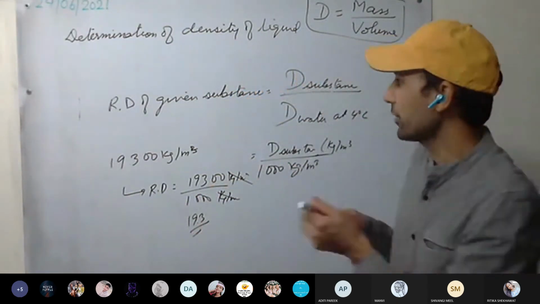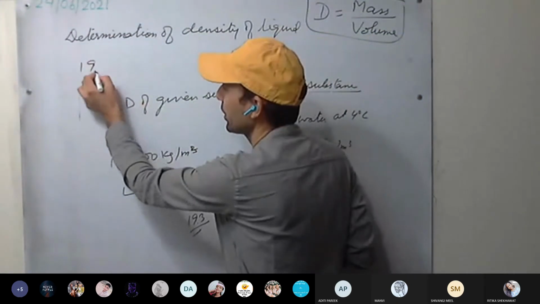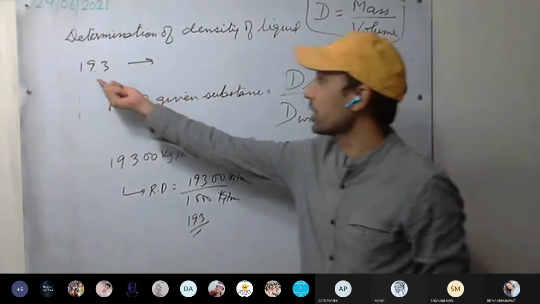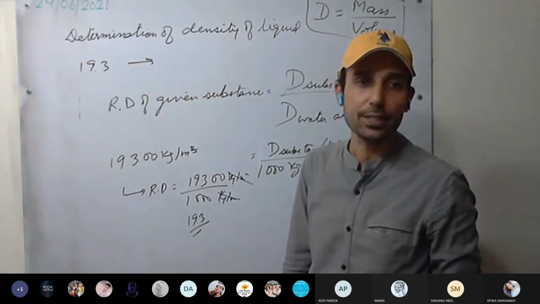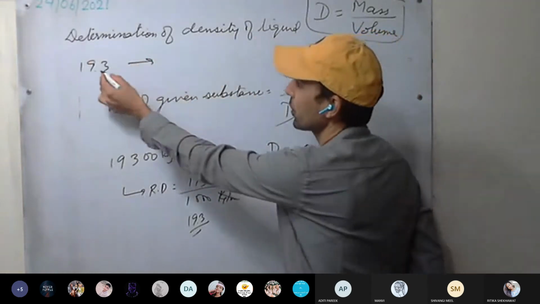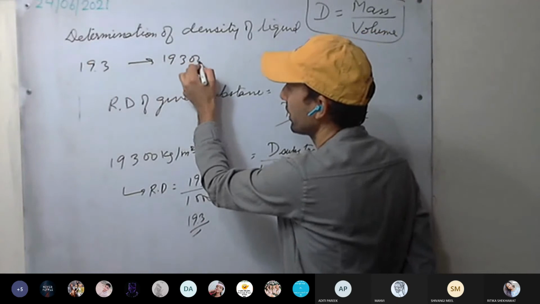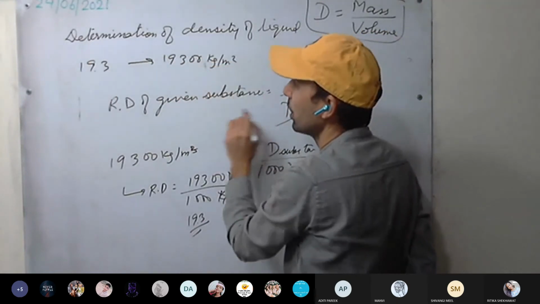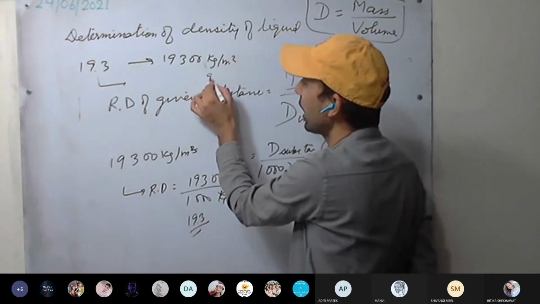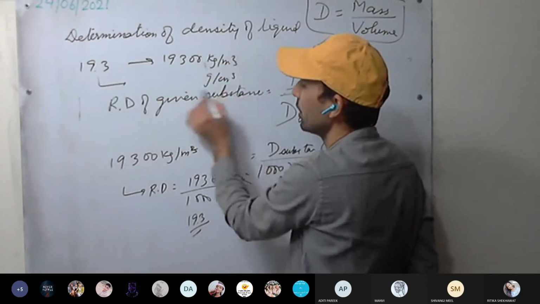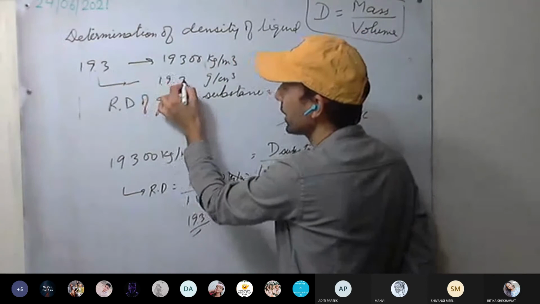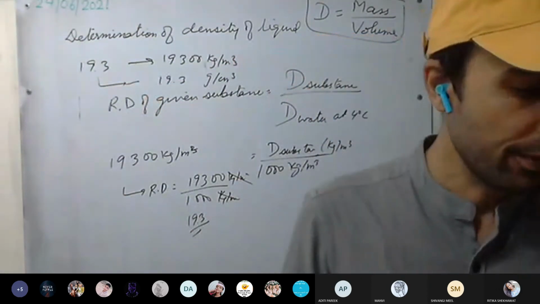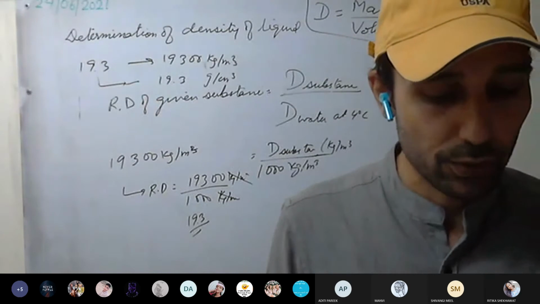So if relative density of a substance is given as 19.3, and the question asks you to convert it into density of the substance in kg per meter cube, you have to multiply it with 1000. Yes or no? 19300 kg per meter cube. Or if you are asked in gram per centimeter cube, it will be simply 19.3 gram per centimeter cube. Yes or no? These all we have discussed. Okay, there is no unit of relative density.